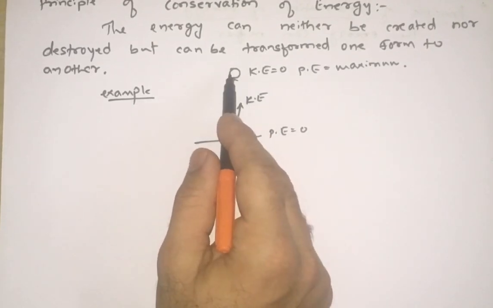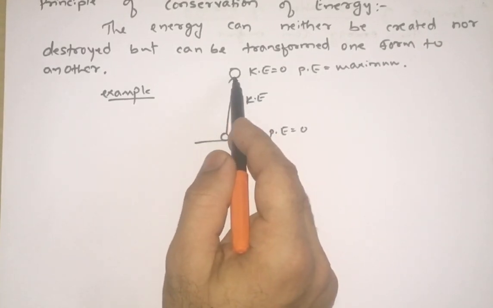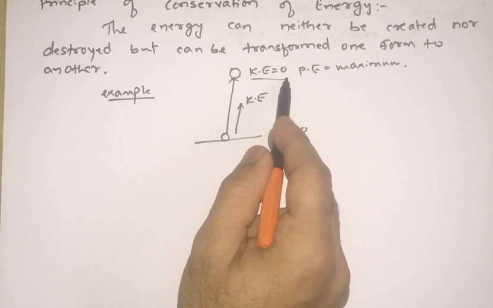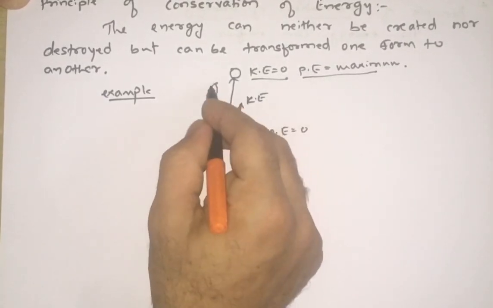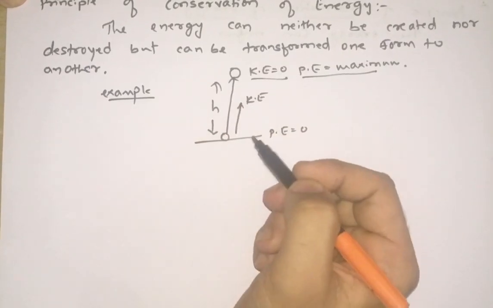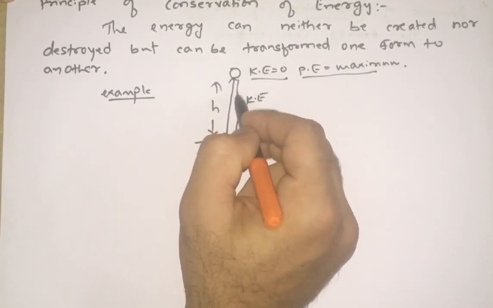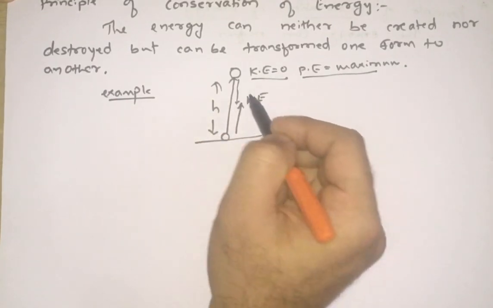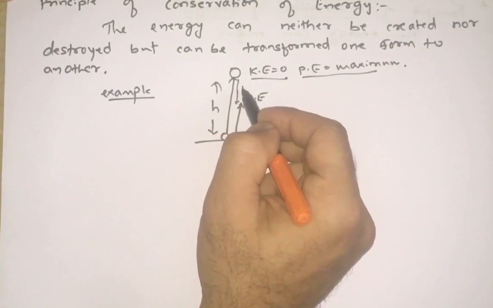When it reaches a certain height, the ball will stop. If there is no motion, there is no kinetic energy, but there is potential energy. Why is there potential energy? Because it has traveled a certain height above the ground level. Now this ball will travel back to the same point. Why? Because of gravity, potential energy is converted to kinetic energy again.